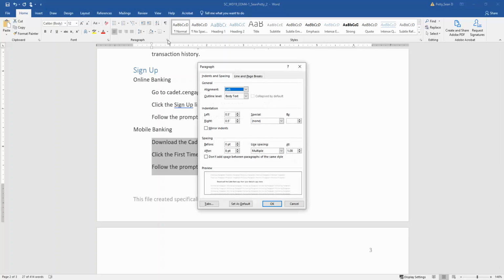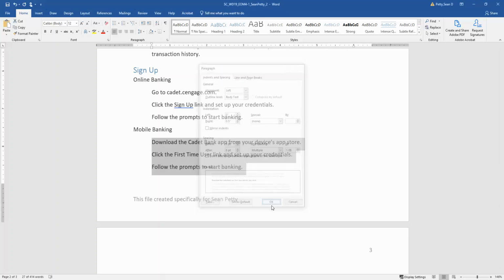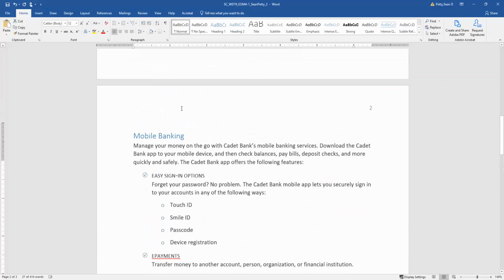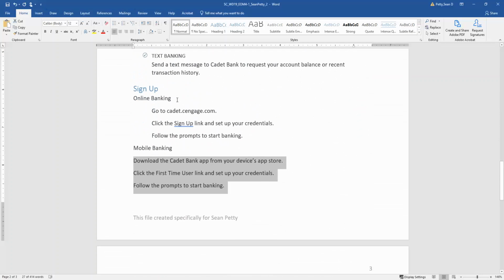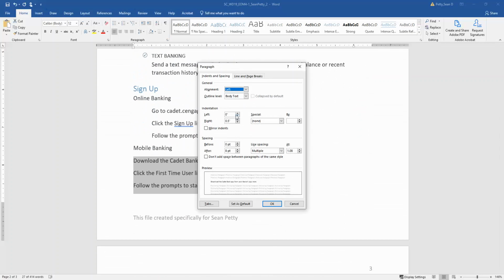Let me try that one where I get rid of the left indent. Okay. I'm going to click OK. And we look up here. Does not look like what they did. Let me do this real quick. I'm going to go back to Paragraph, and we're going to add that left indent back in. Maybe perhaps they did not want us to remove that. So just leave that left in there, but make sure that you have a right indent to the list in mobile banking. So we have that here. I'm going to click OK, and it's set.